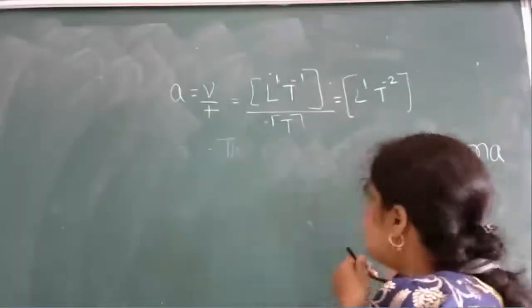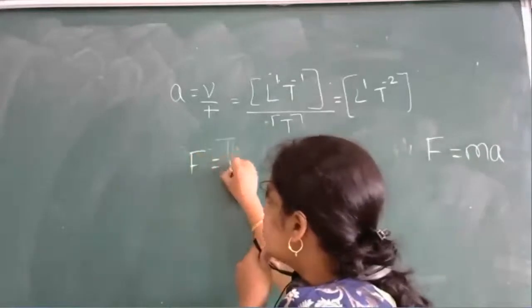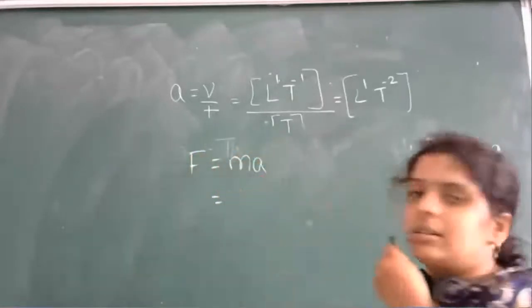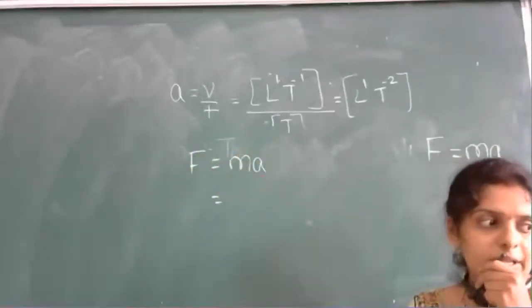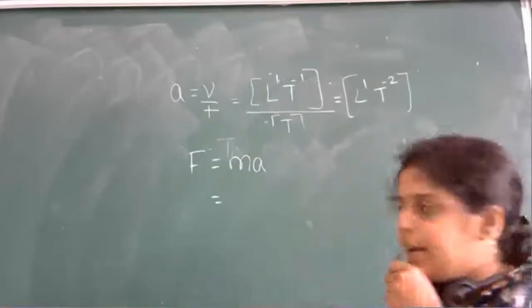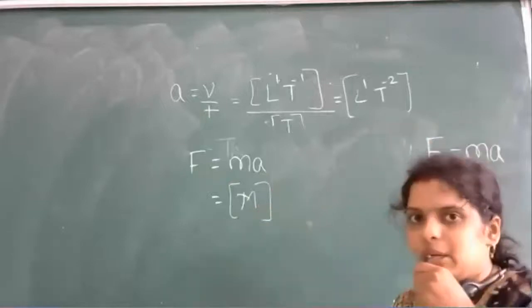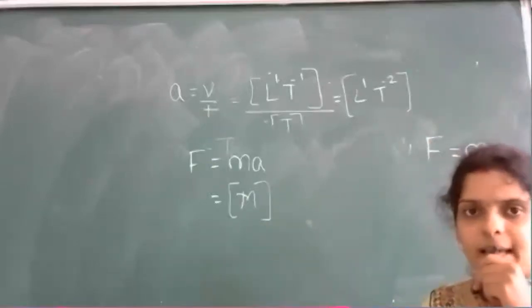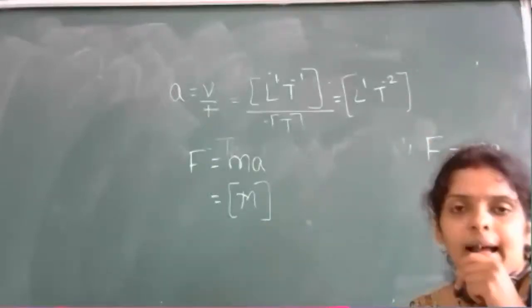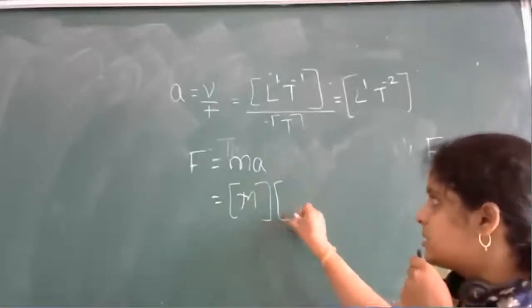So we have force equal to mass into acceleration. You can write mass in a square bracket as capital M, because it is a rule that we express dimensions in square brackets and capital letters. Next, acceleration.